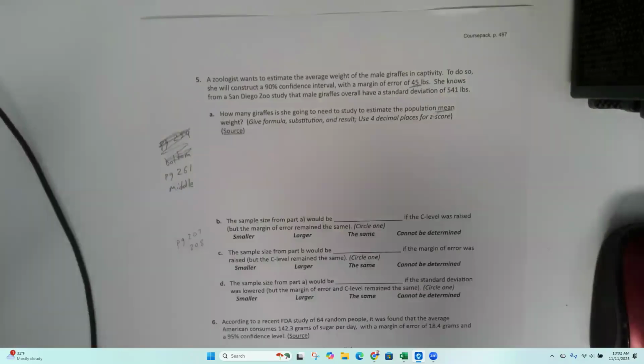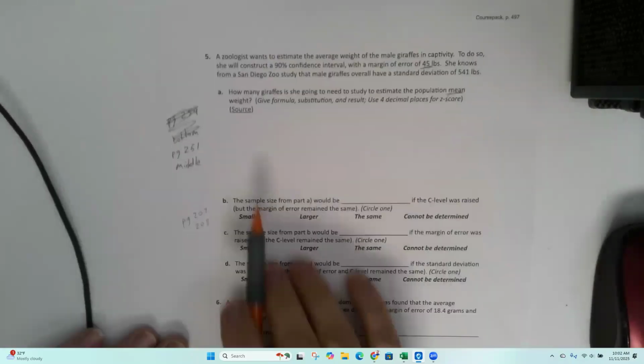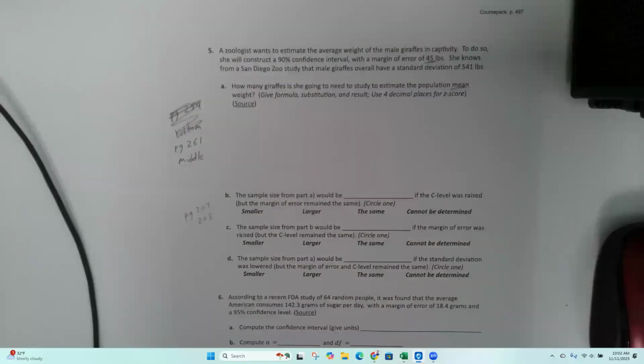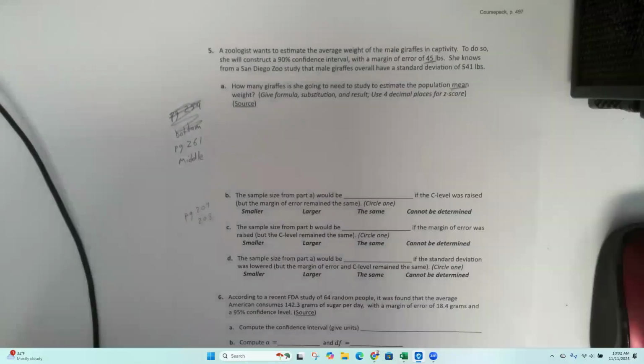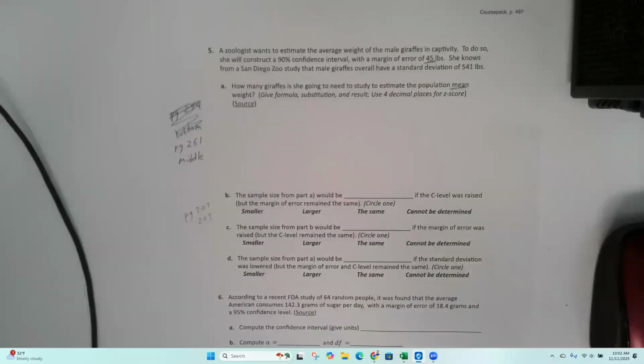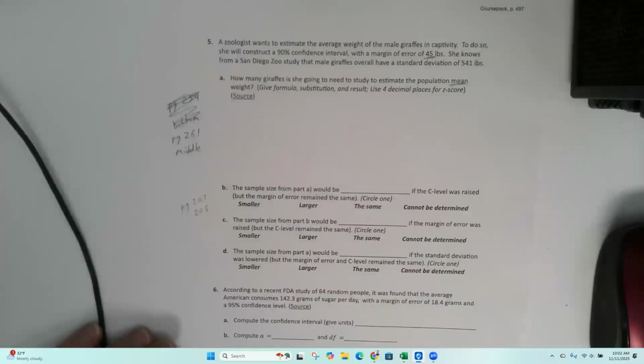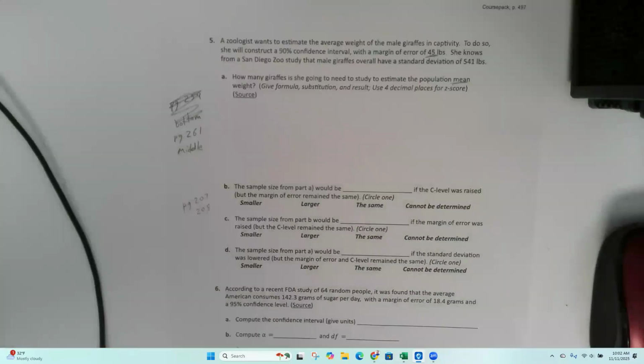So the last step, after you've done all of that and collected your sample and gotten your data, is to actually build the confidence interval. Even though for this chapter we're building confidence intervals all the time, it's actually the easiest part of the whole thing because I just plug the numbers into my formula here and I'm good.